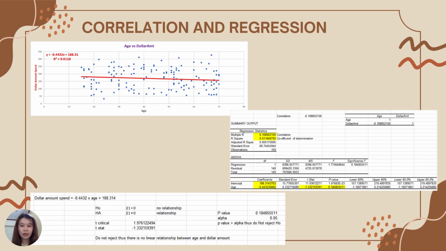Now let's look at the correlation and regression analysis. The relationship between age and spending was examined using correlation and regression analysis. The correlation coefficient was 0.11, indicating a very weak relationship. The regression equation revealed that age explained only 1.2% of the variation in spending. Hypothesis testing confirmed the absence of a significant relationship as the p-value was greater than 0.05.